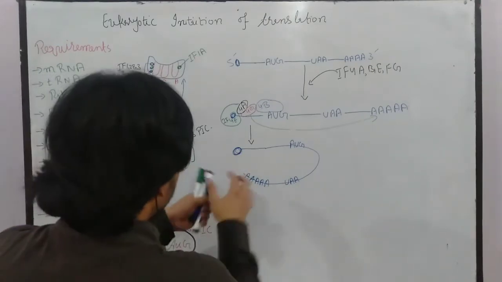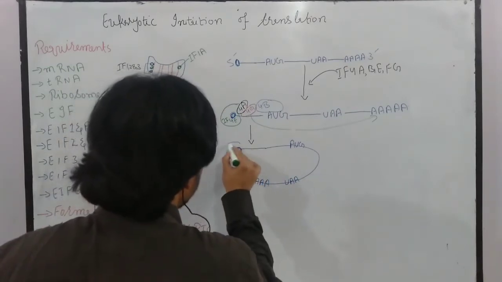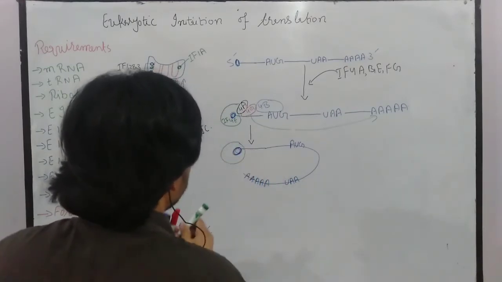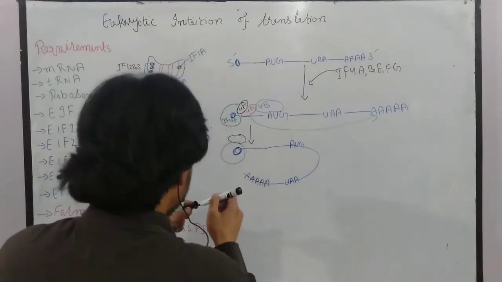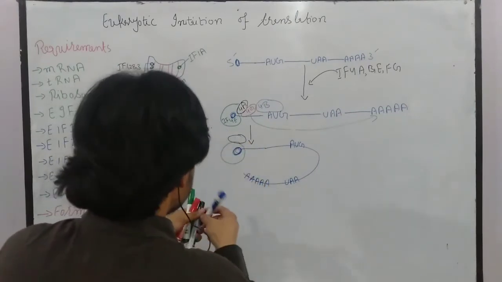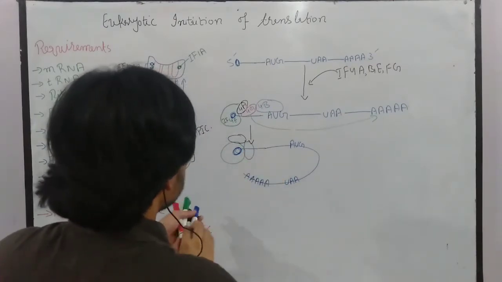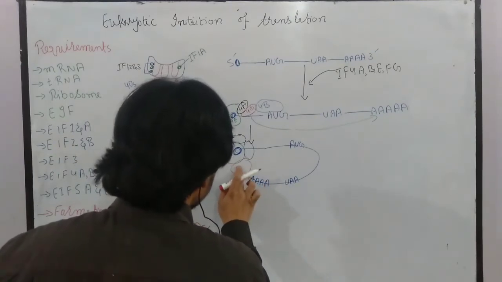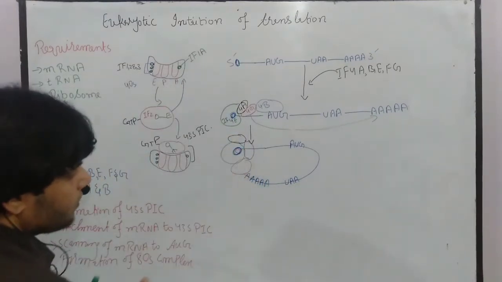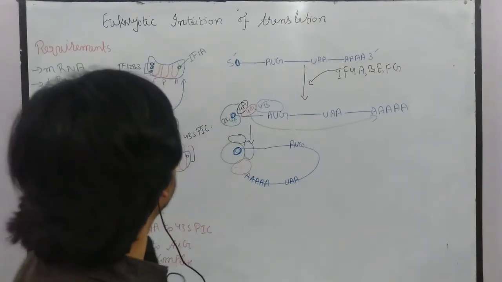Now after that, let me draw each initiation factor. This is the initiation factor 4E, this is 4A, this is 4B, and this is 4G. Okay, now these are the initiation factors which are bound here. After that, what happened?